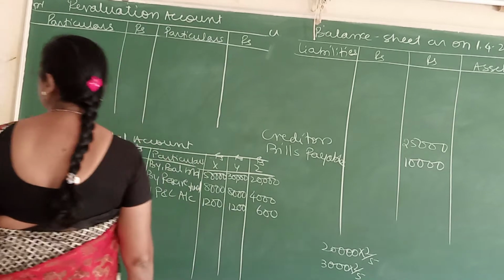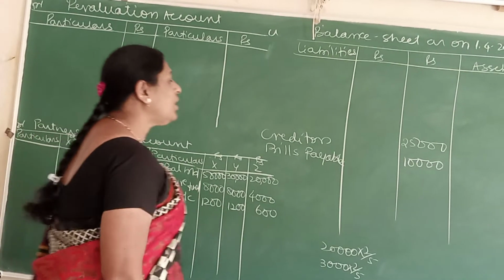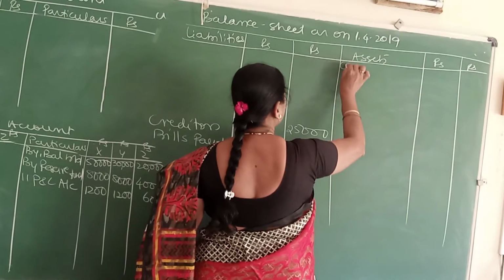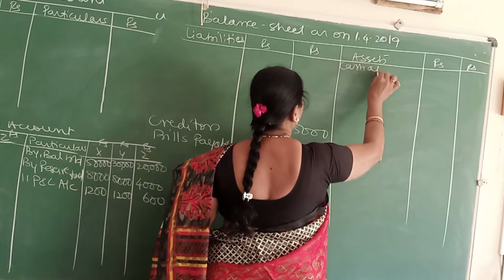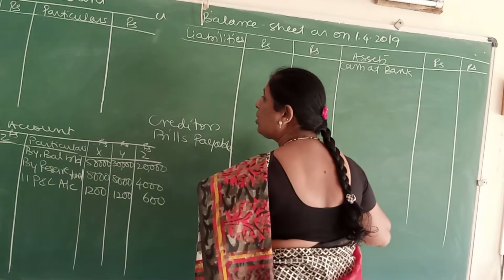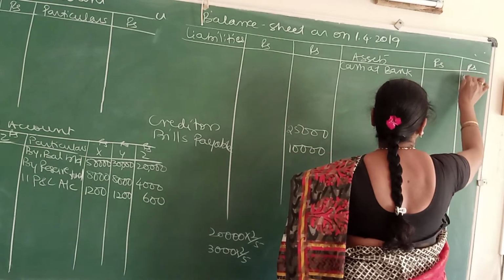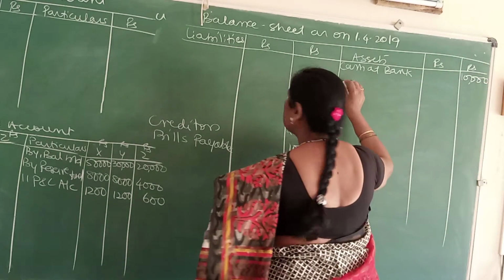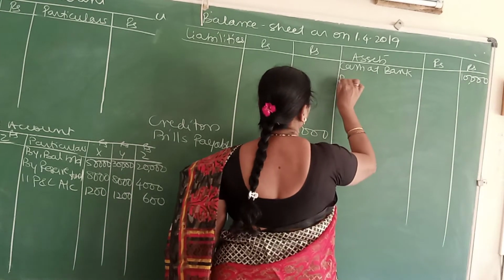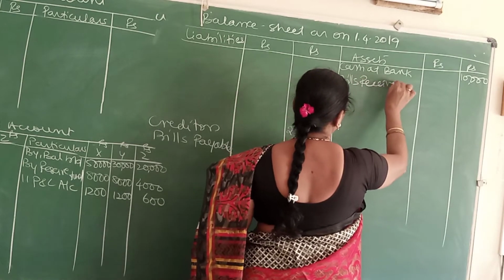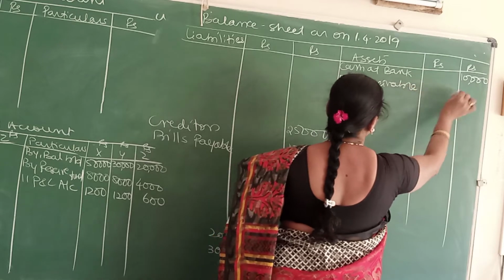Next, come to the asset side. They have given you the cash at bank. Come to your balance sheet asset side. Write it as cash at bank. There is no adjustment. Write in the outer column 10,000. Next, bills receivable is given to you. Write it as bills receivable 10,000.